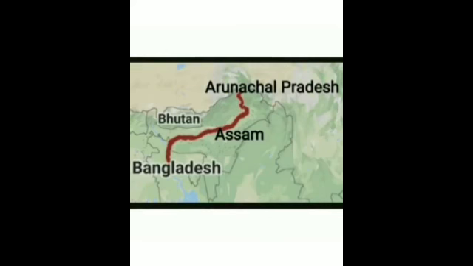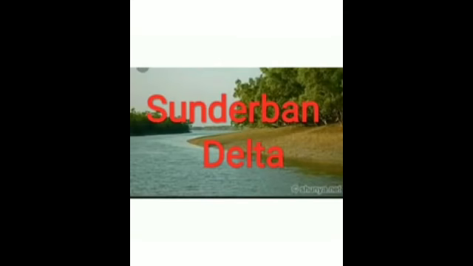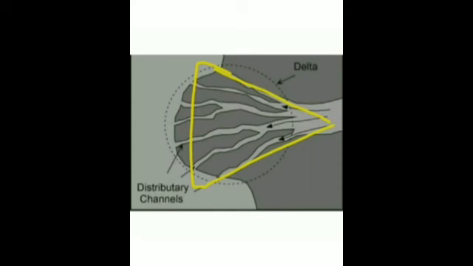The Brahmaputra river originates in Tibet, where it is known as Sangpo. Then it enters India through Arunachal Pradesh and flows through Assam and then enters Bangladesh, where it joins the Padma river and forms the Sundarban Delta. Hope you understood the journey of the rivers.